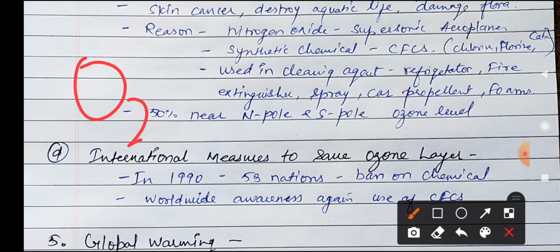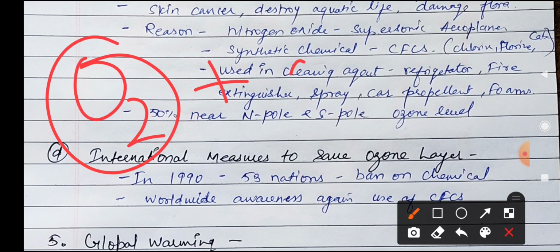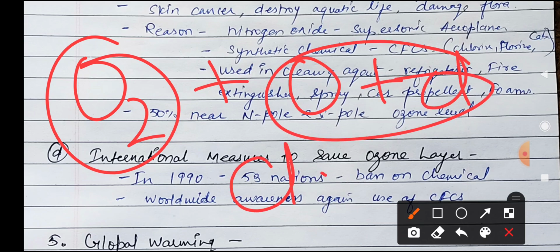When this O2 is okay, but when this one O is left, this one O mixes with Cl, the chlorine, and forms chlorine oxide, which is very harmful.